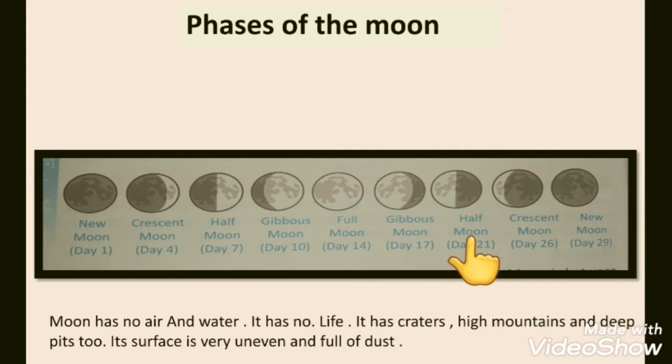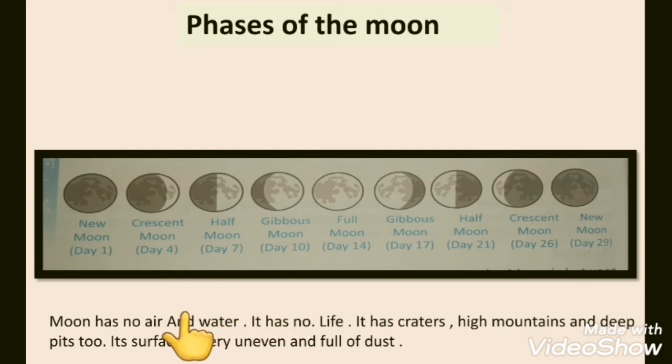Day 21 we see half moon, day 26 we see crescent moon, and day 29 we see new moon. So students, up to this is the waxing phases, and after this is the waning phases.